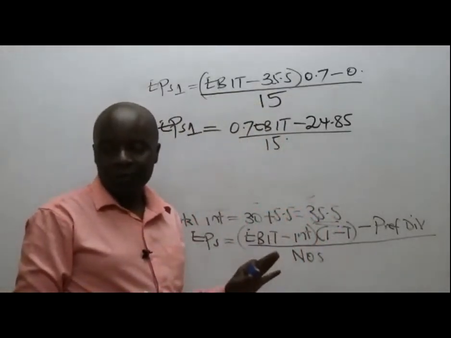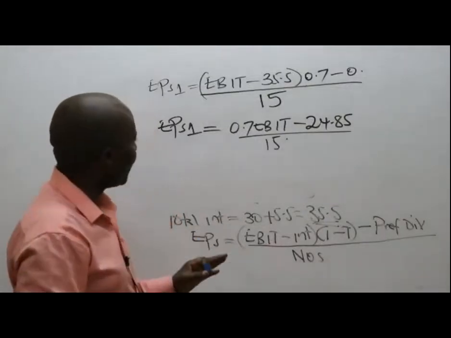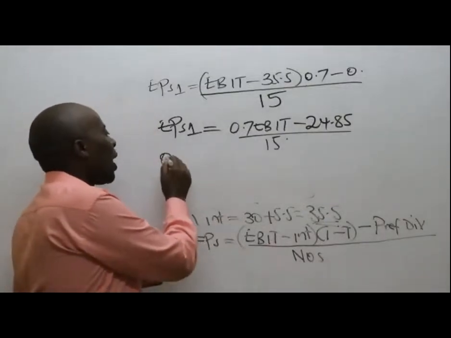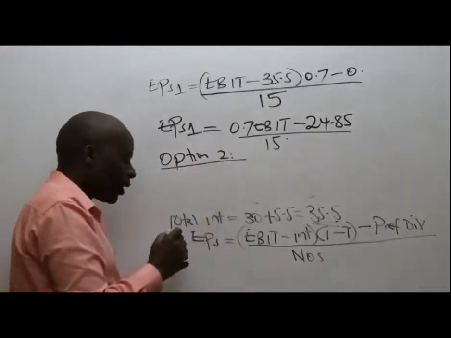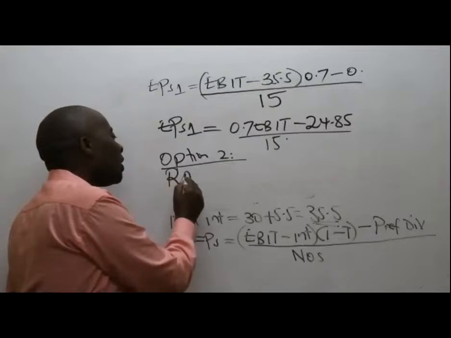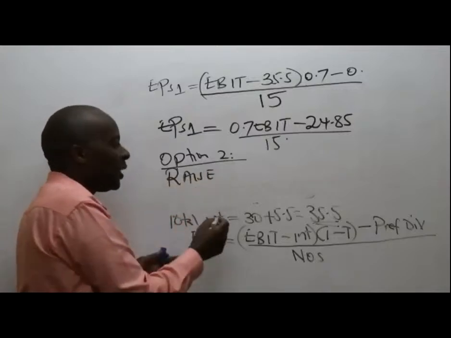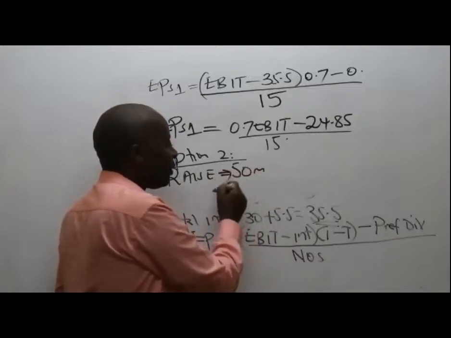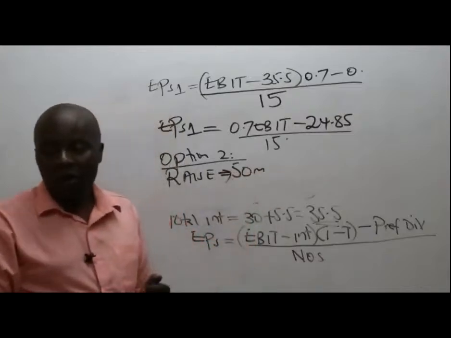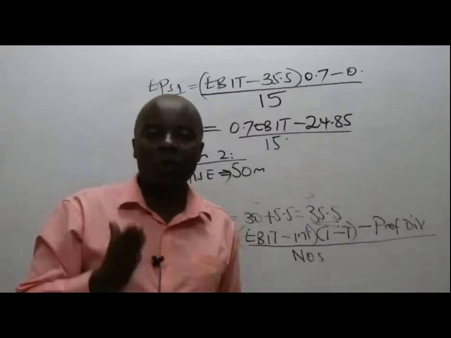Thank you. Now, ladies and gentlemen, look at what is going to happen in option number 2. We are still looking at raising 50 million shillings, but this time which criteria do they want us to use?